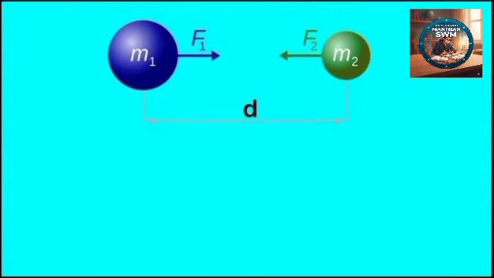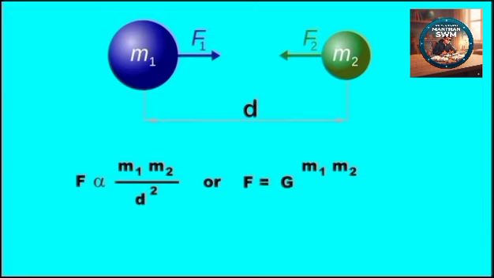So, here we can see two objects with masses m1 and m2 kept at a distance d from each other. Mathematically, the gravitational force of attraction between these two bodies is written as F is directly proportional to m1 m2 upon d square, or F is equal to G m1 m2 upon d square.